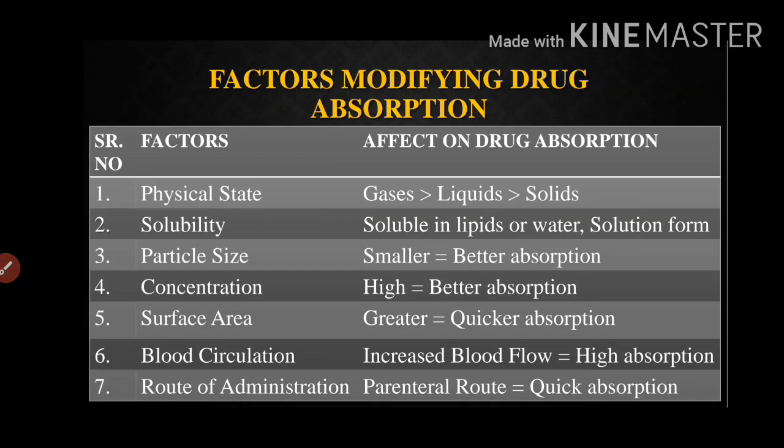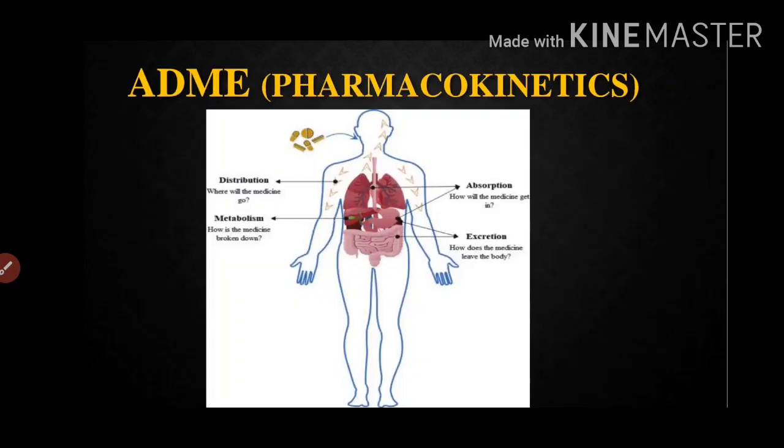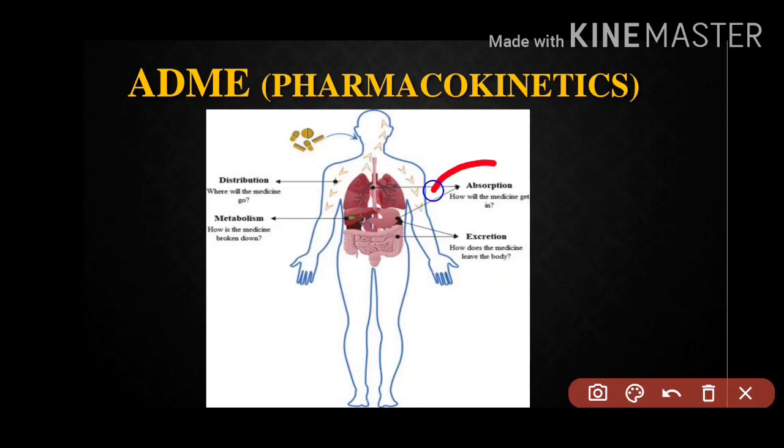Let us move to the next slide. Yeah, this is ADME. A for absorption, D for distribution, M for metabolism, and E for excretion. Now, as we can see in the diagram, absorption. This term we have already discussed and we know lots of things about absorption.